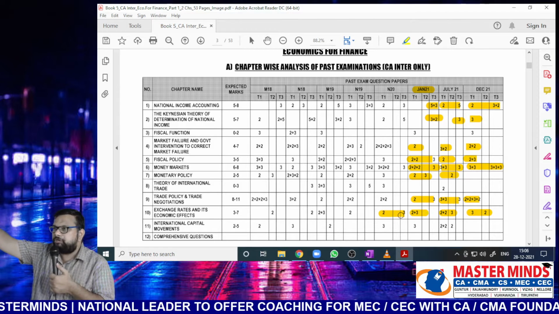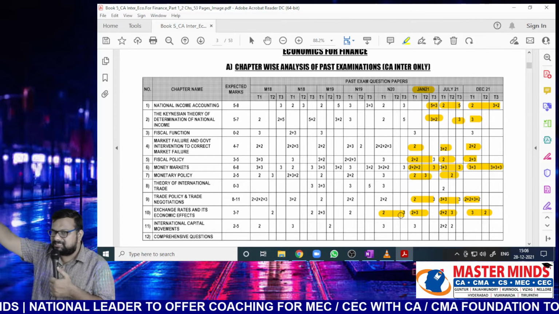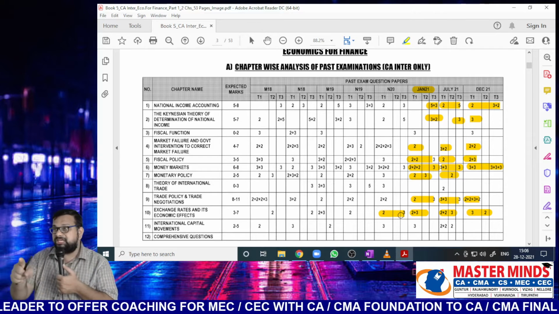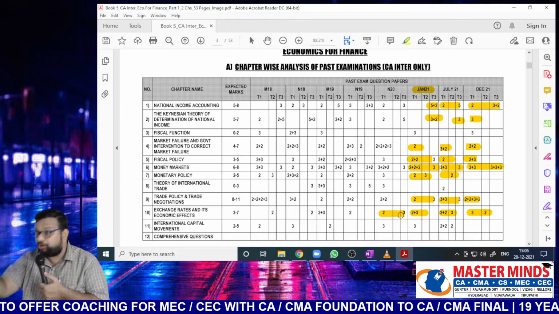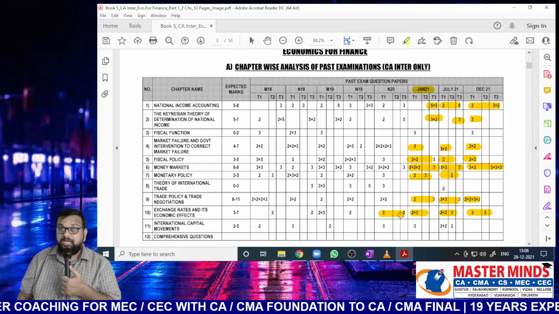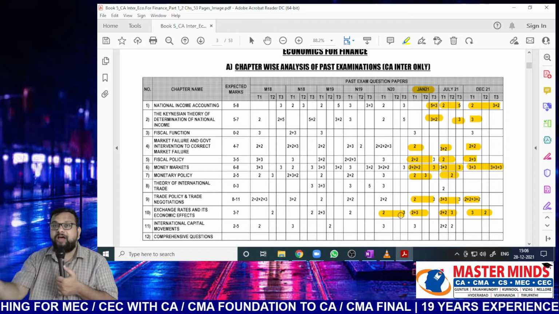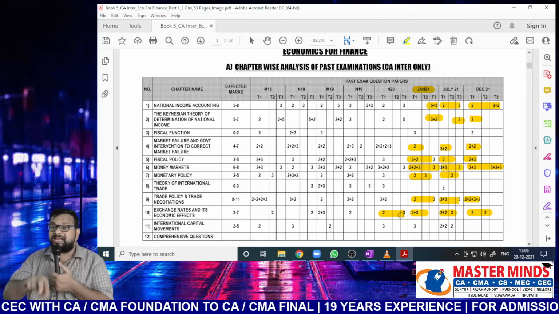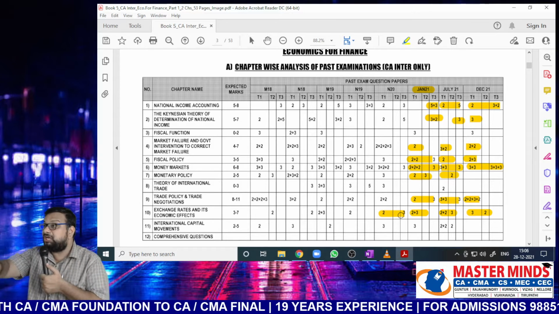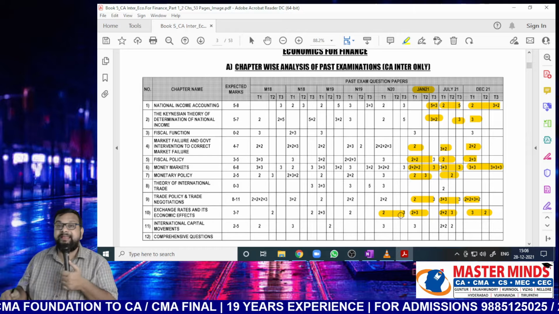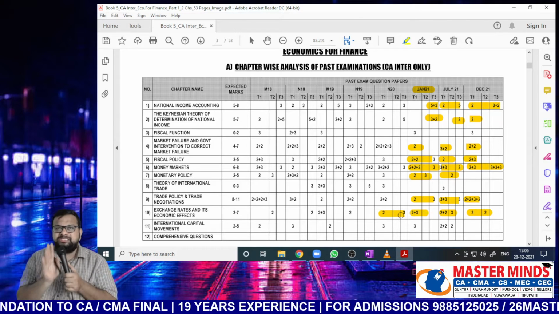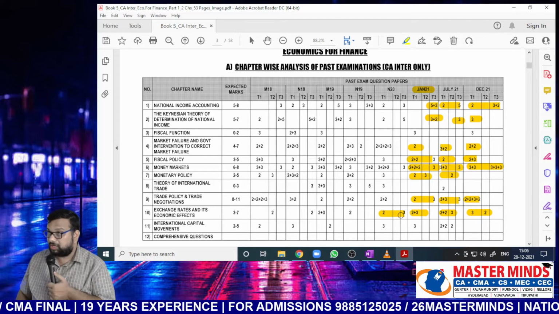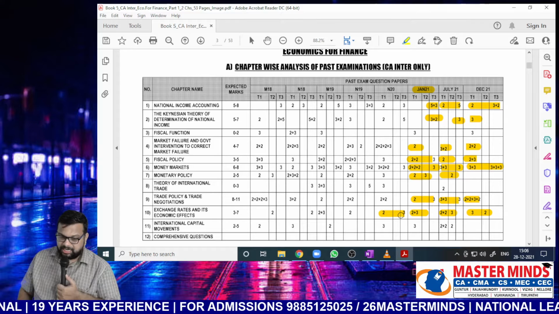All that entire concept which you have learned in the markets chapter, Nana, we will apply the same concept here also. But here we will use currency terms. If demand for currency is more than supply of currency, what will happen to the value of currency? If demand for currency is less than supply of currency, what will happen to the value of currency? When there is a change in demand and supply, how the currency is affected and what sort of impact it will have on the economy. Whether our exports will increase or imports will decrease. So it's a generalized concept, easy to understand. Okay, so that is exchange rates and its economic effects.